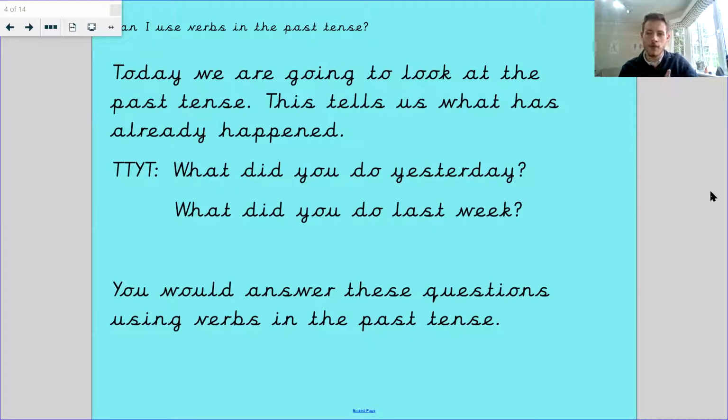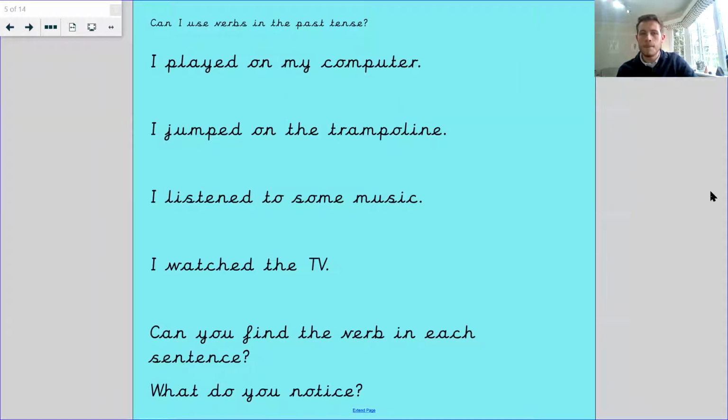So let's have a look at our verbs, but in the past tense. I played on my computer. I jumped on the trampoline. I listened to some music. I watched the TV. Can you find the verb in each of these sentences? I played on my computer. I jumped on the trampoline. I listened to some music. I watched the TV. What are the verbs?